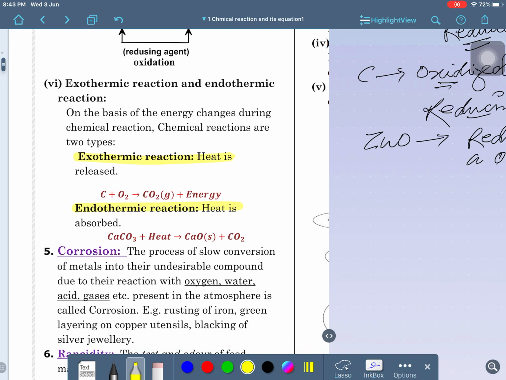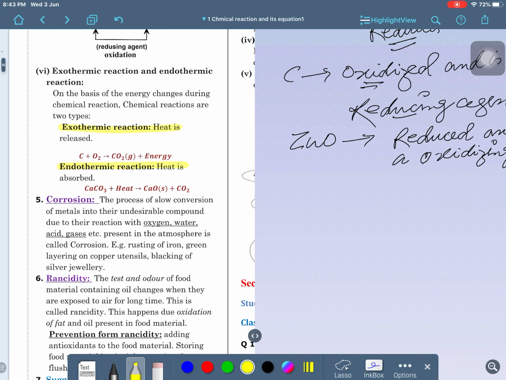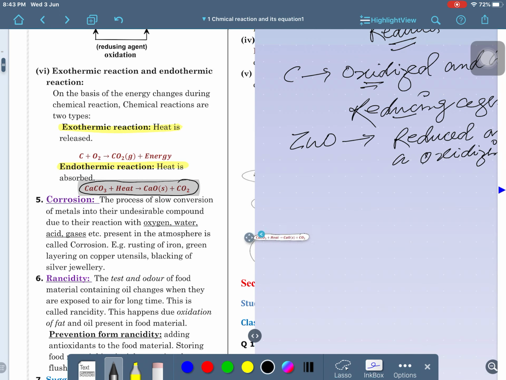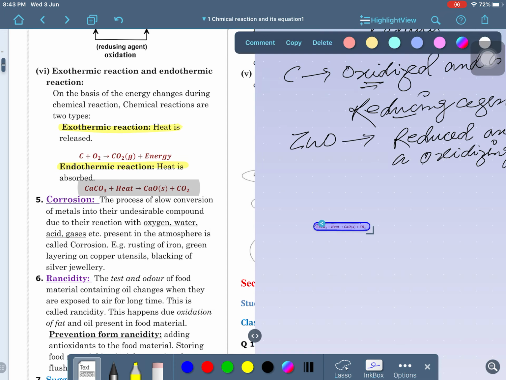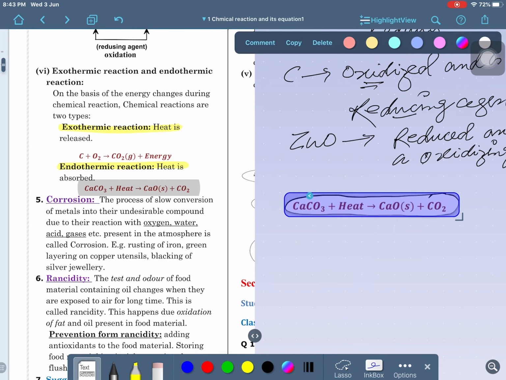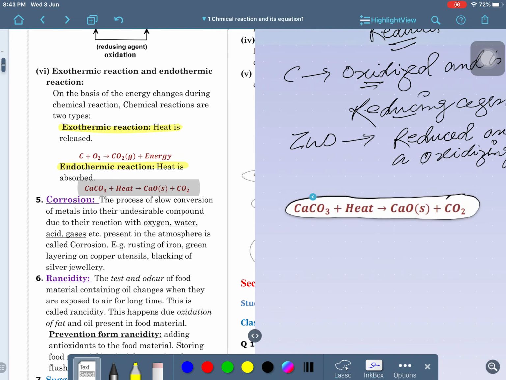So I told you a reaction here. This is a very famous reaction given here. What is this reaction called? Please tell me. This reaction is said to be a decomposition reaction.